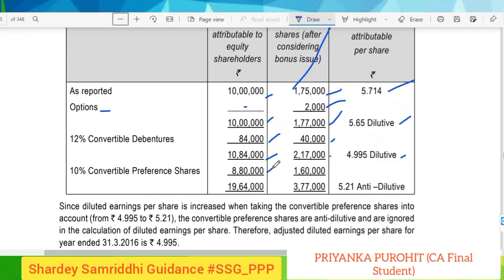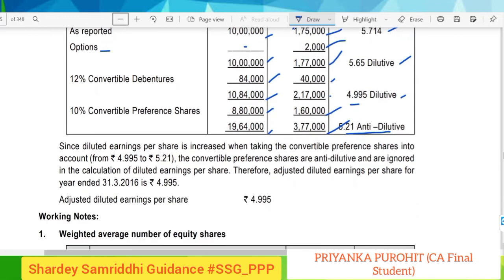Hence, 8,80,000 as well as 1,60,000 are considered here, and by adding these two we will get the EPS, which is 5.21. Since it is increasing from the previous EPS of 4.99, we will consider it anti-dilutive. Thus we have shown it here. So the adjusted diluted EPS will be 4.99, because we stop the calculation of diluted EPS here, since after that it's increasing. So 4.99 will be the EPS.